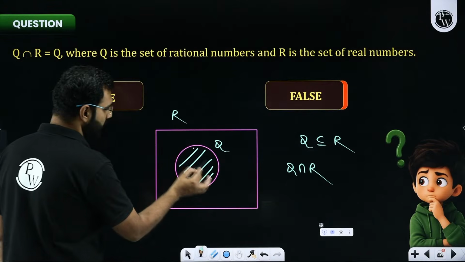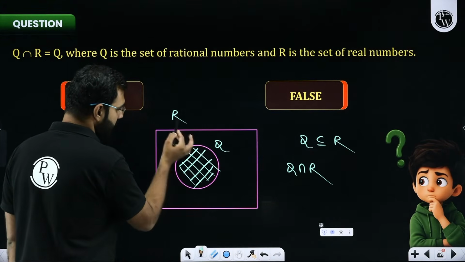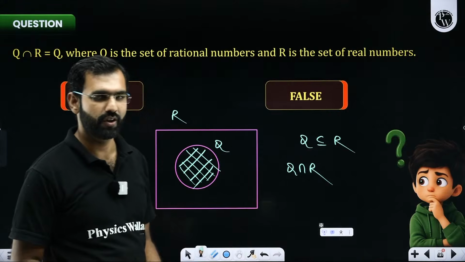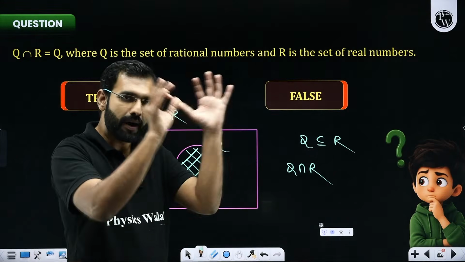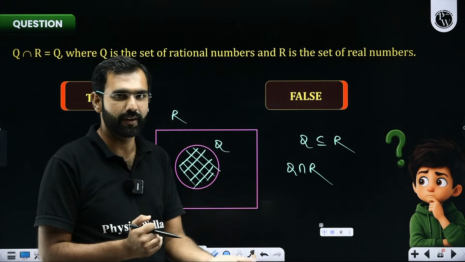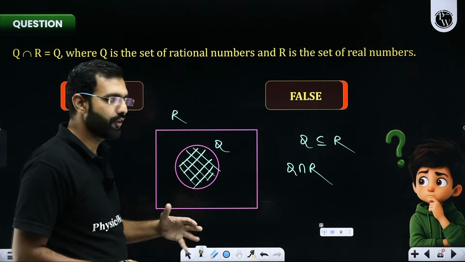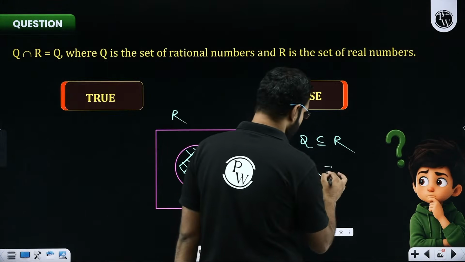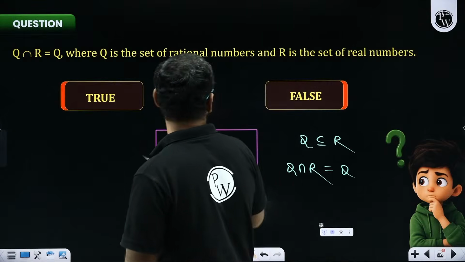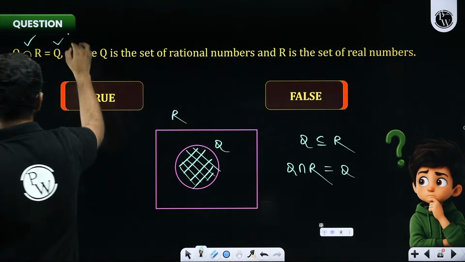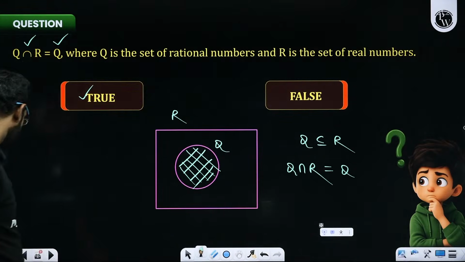You imagine this by yourself. You see rational numbers and real numbers. What is common between rational and real? Rational is a part of real. Rational is a subset of real. So common between rational and real will be rational. Yes or no? So they said that Q intersection R is Q. I think that's true. Everybody understood it.